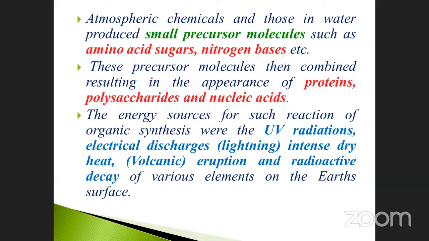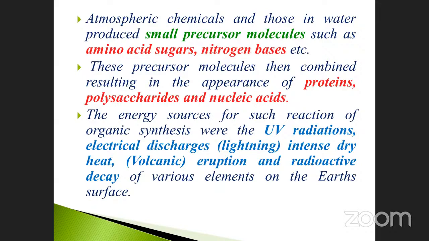So from the small precursor molecules, which one is the originator? Protein molecules, polysaccharides, and nucleic acids form. Then what happened? The energy sources for such organic synthesis reactions, already we discussed, are UV radiation, electric discharge, lightning, intense dry heat, volcanic eruption, and radioactive decay of various elements on the earth surface.